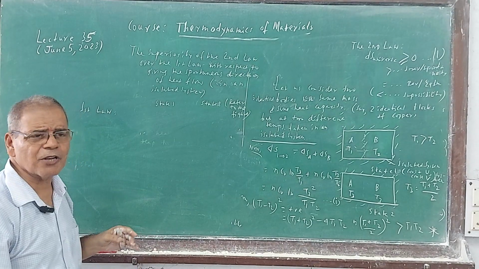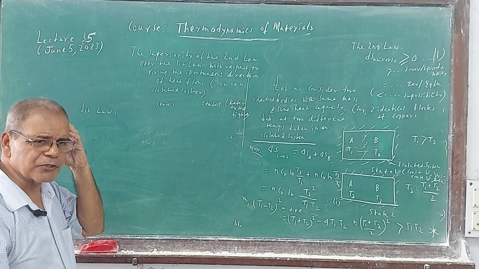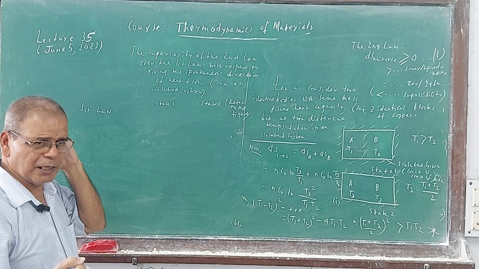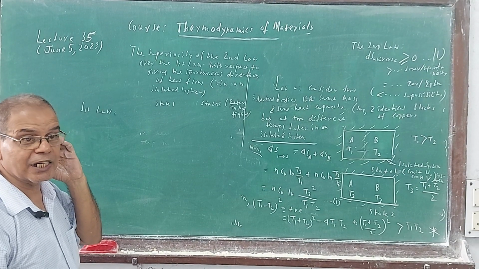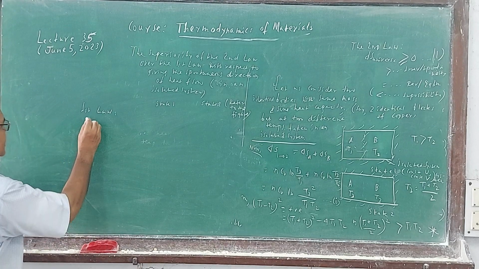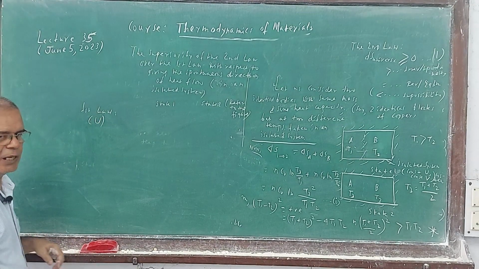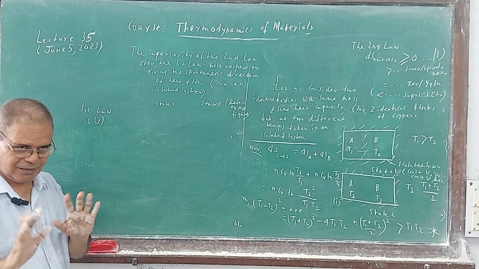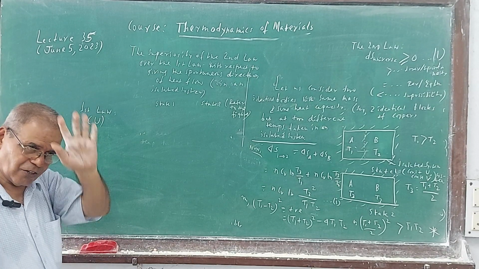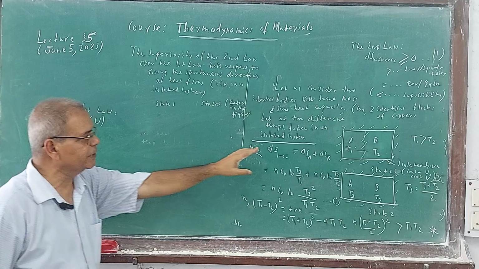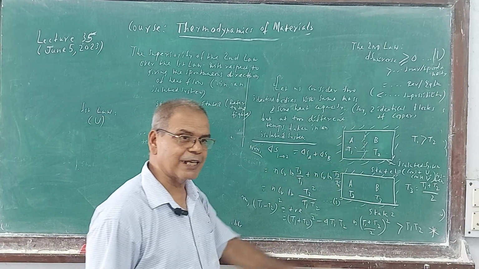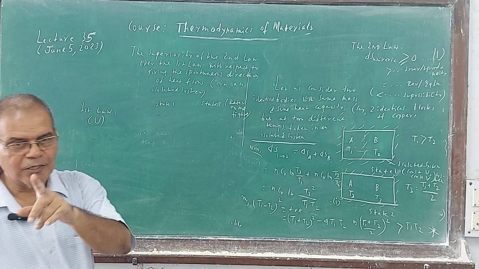What is the weapon of the first law? The first law has some gadgets, some tools. What is that? You know. Internal energy is a tool, or enthalpy. Not entropy, entropy is the second law. U. Now what will be the state 1 and state 2? Remember, this is an isolated system. What is an isolated system?